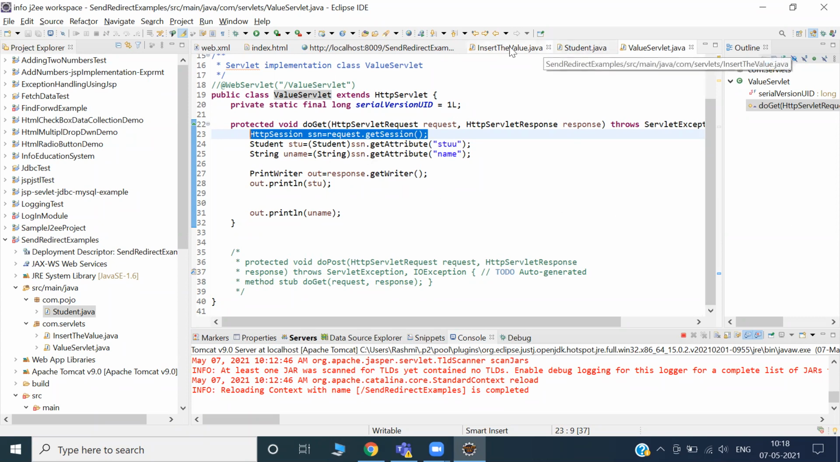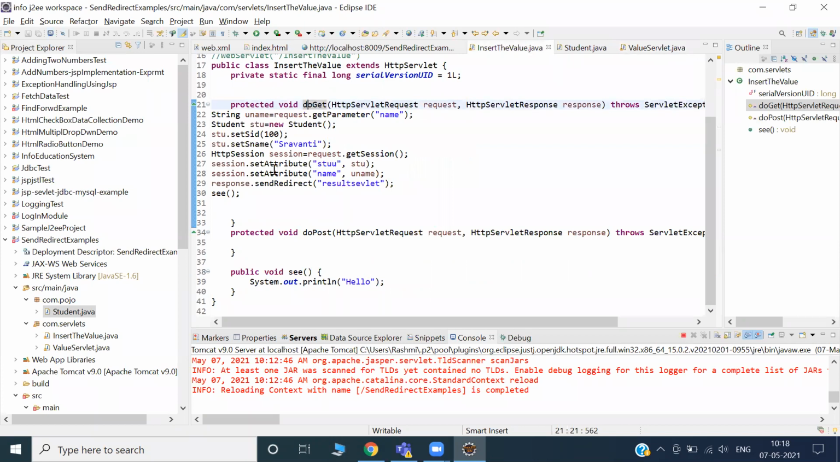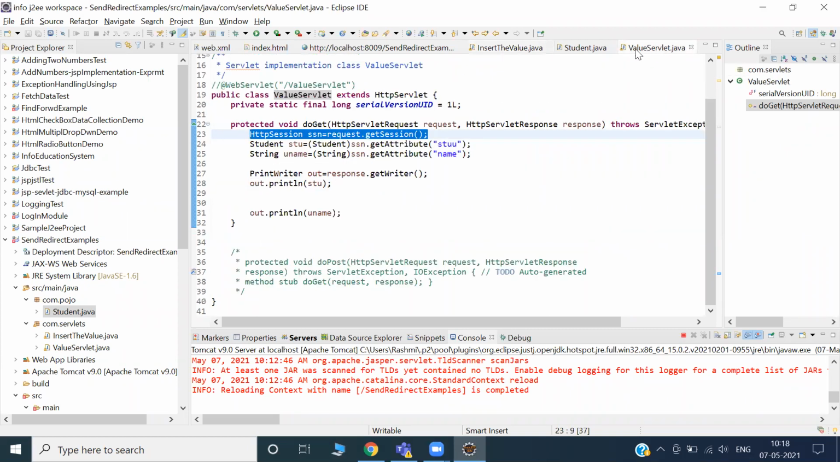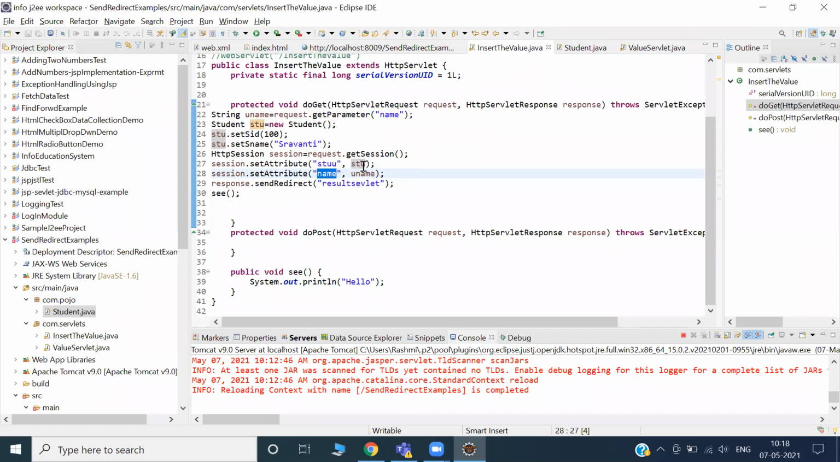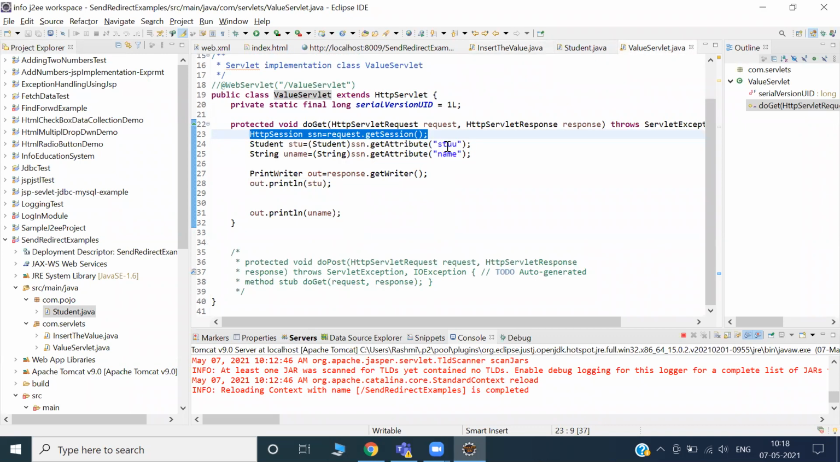I created a session object and set some value. Can you see? session.setAttribute. I'm attaching the student information with which name? STU, and I have given you the name and which alias name. This is the alias name, and this name the destination servlet will understand. The destination servlet won't be able to understand STU; it will understand only the alias name.